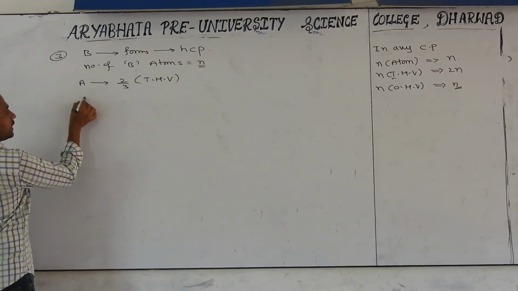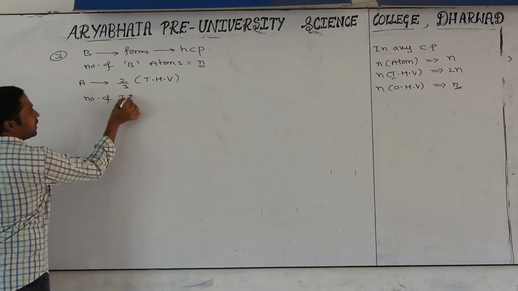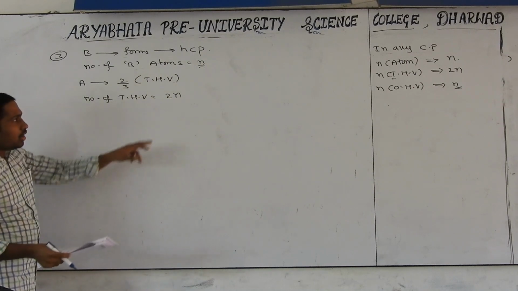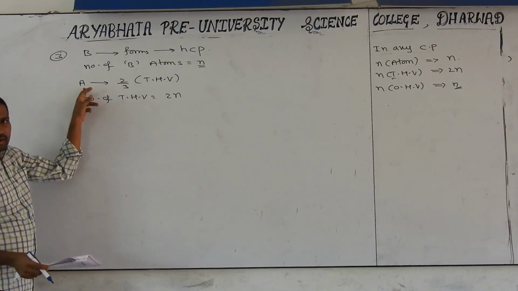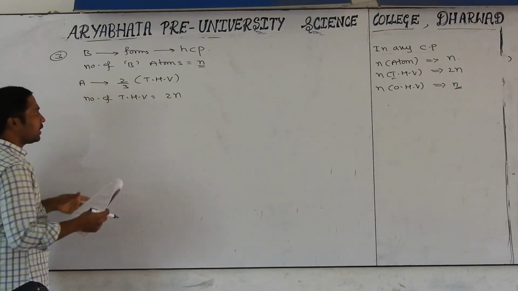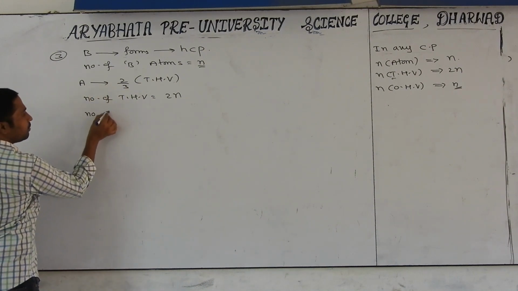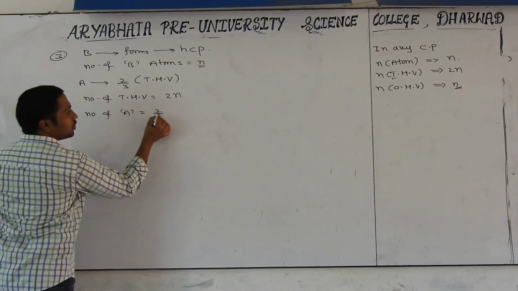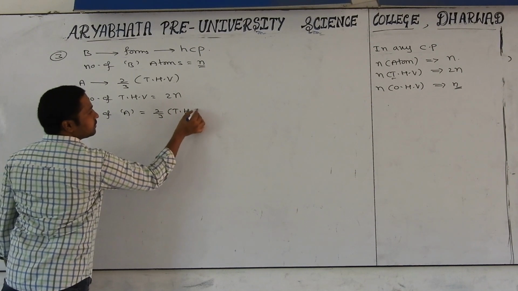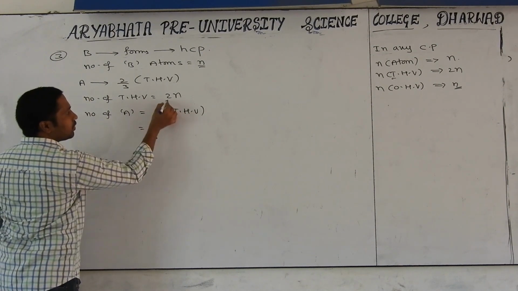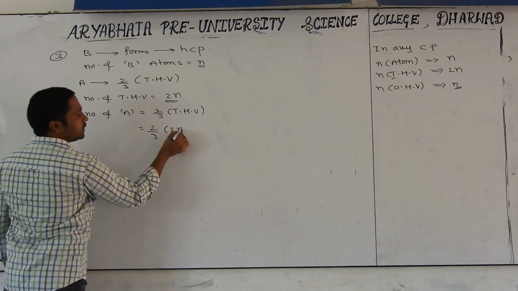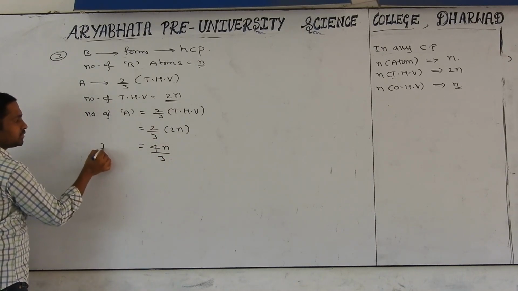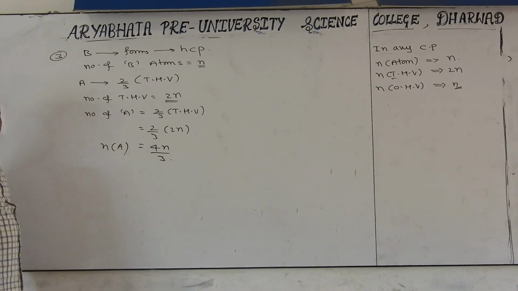From this we can get the number of tetrahedral voids according to the formula: 2n. But not all tetrahedral voids are occupied by A. No, only 2/3 is occupied. That's why we can write, the number of A atoms is equal to 2/3 of the tetrahedral voids. 2/3 of 2n, what is coming then? 4n by 3 is coming. That is related to which atoms? A atoms. Very simple.